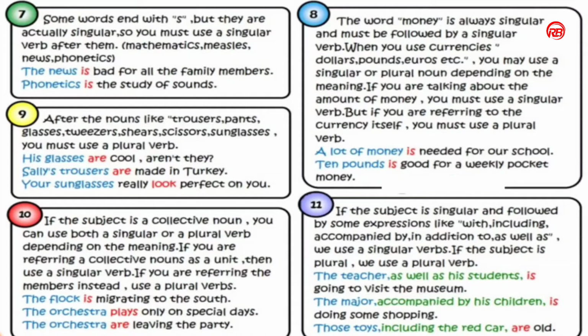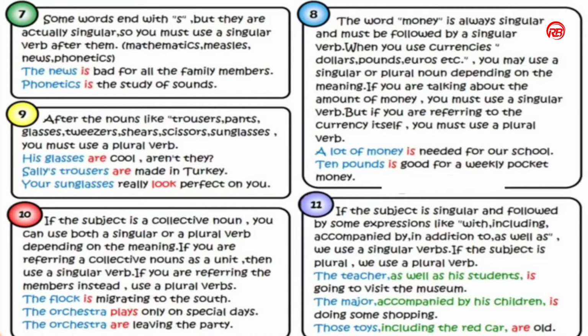And in rule number 8, the word money is always singular and must be followed by a singular verb. When you use currencies, dollars, pounds, euros, rupees, etc., you may use a singular or plural noun depending on the meaning. If you are talking about the amount of money, you must use a singular verb, but if you are referring to the currency itself, you must use a plural verb.